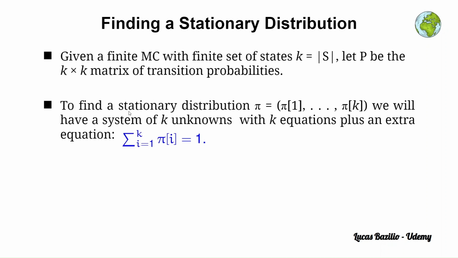Now, to find a stationary distribution, this is very important: we'll have to solve a system of K unknowns with K equations, plus an extra equation that represents that the sum of all of the elements of this row vector needs to be 1, because it is a probability distribution.